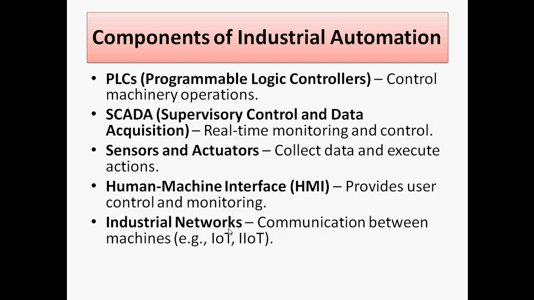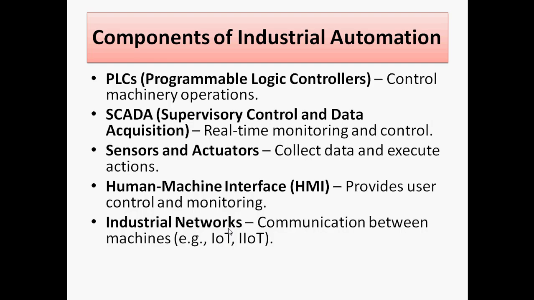The next is the networking of sensors and actuators. We can collect the data and execute the actions. That is the importance of sensors and actuators. Next we will discuss the human machine interface. It is provided for user control, so the operator can easily control and make changes with the HMI. The next is the industrial network. Communication between the machines is nothing but IoT, or industrial IoT, that is IIoT. These are the components of industrial automation.